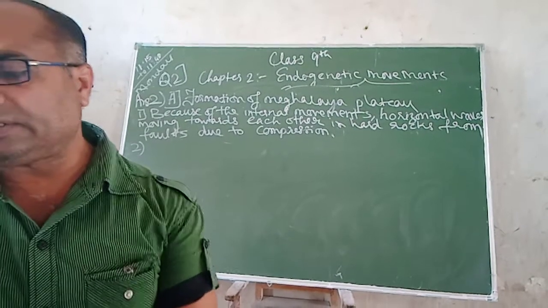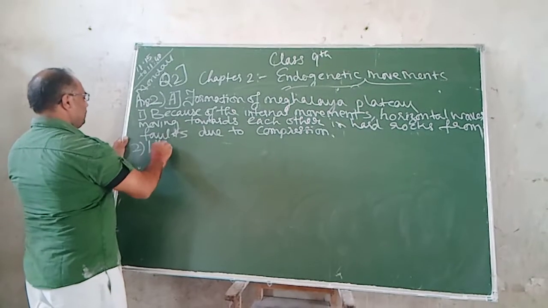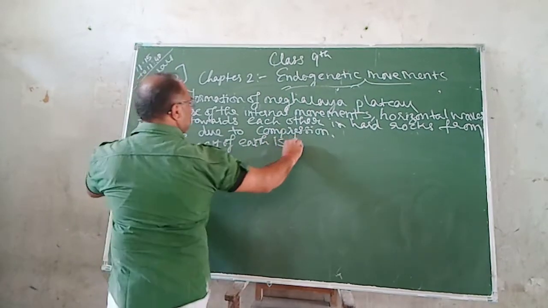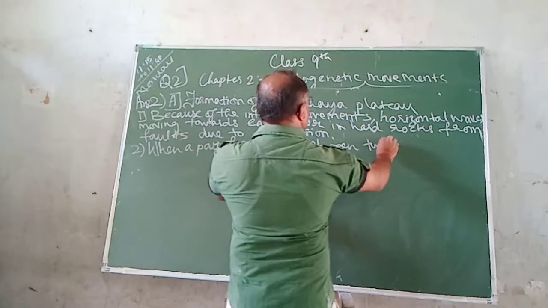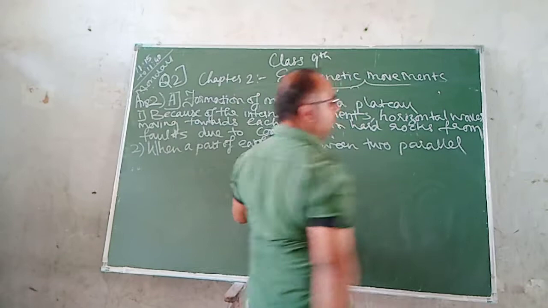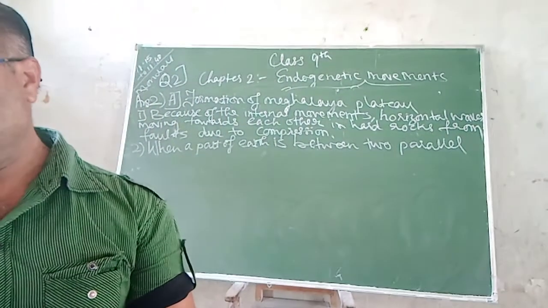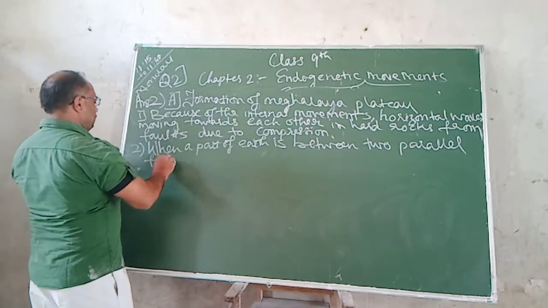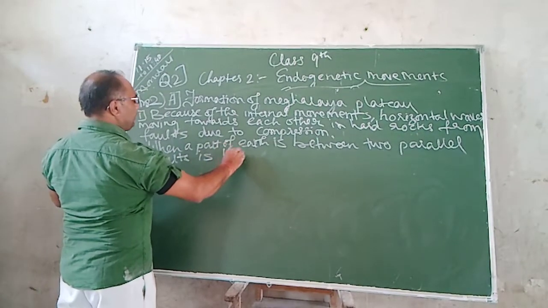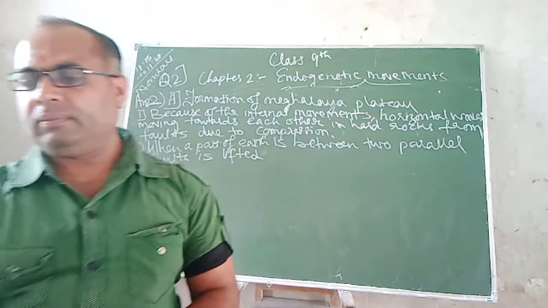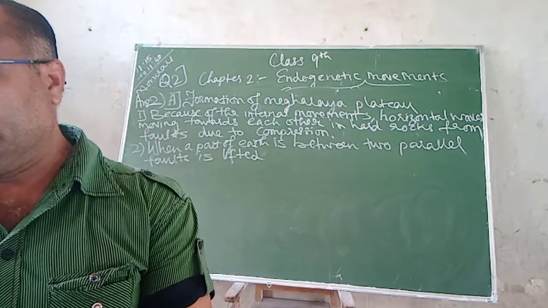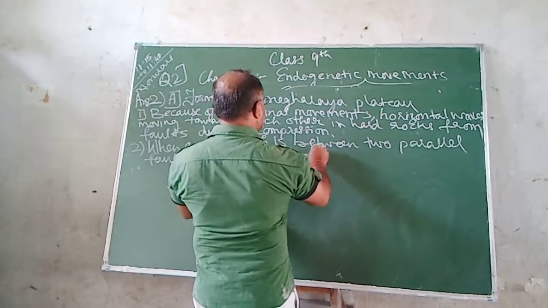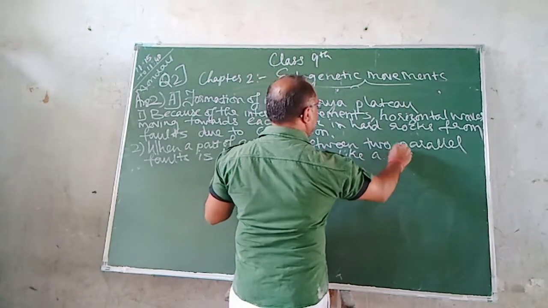Now the second point will be: when a part of the earth's crust between two parallel faults is lifted, it looks like a block.